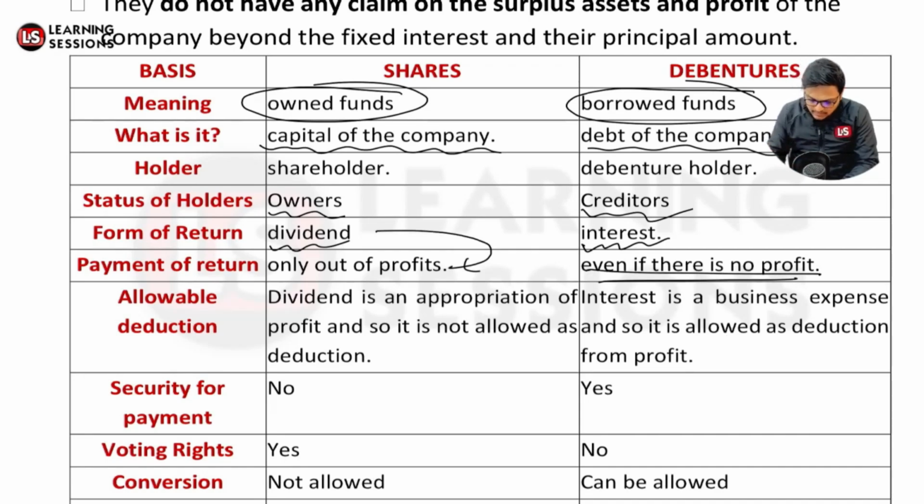Even if there is no profit, the interest is to be paid to the debenture holders. And if we look at the allowable deductions, dividend is an appropriation of profit, and it is not tax deductible, whereas in the case of debentures, the interest is tax deductible, right?